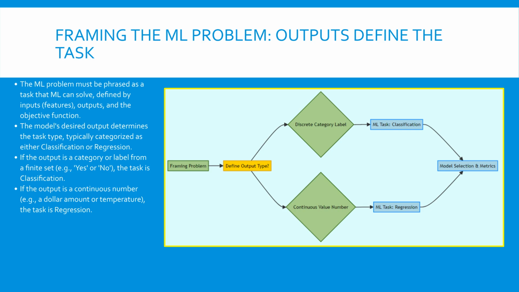What did we learn here? The most important takeaway is that the type of output you need determines the fundamental machine learning task type, either predicting a discrete category, classification, or a continuous number, regression.